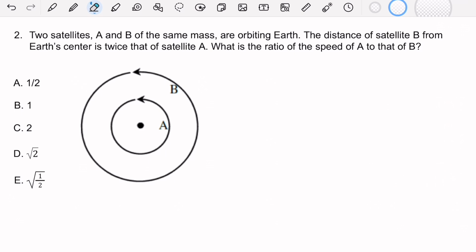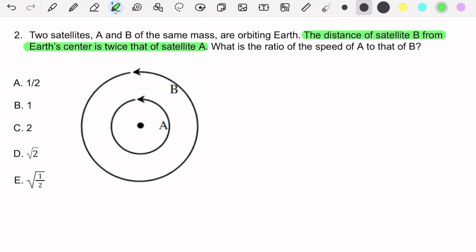Moving on to question 2, we have two satellites, A and B, of the same mass, are orbiting Earth. The distance of satellite B from Earth's center is twice that of satellite A. What is the ratio of the speed of A to that of B? So what I want you to think about before I pause the video is, what does this mean? How can you write this mathematically?